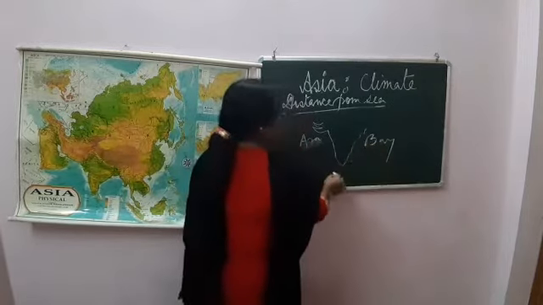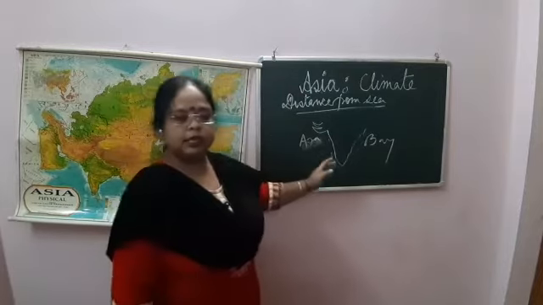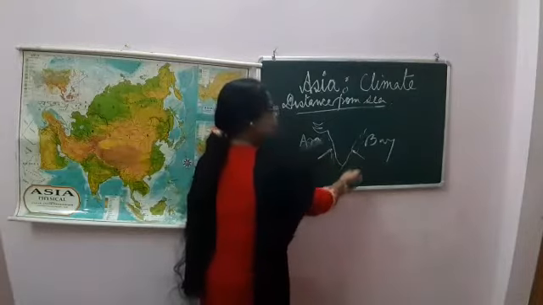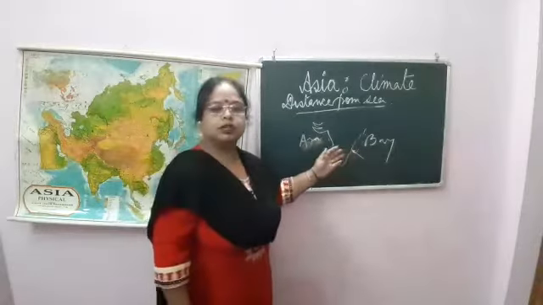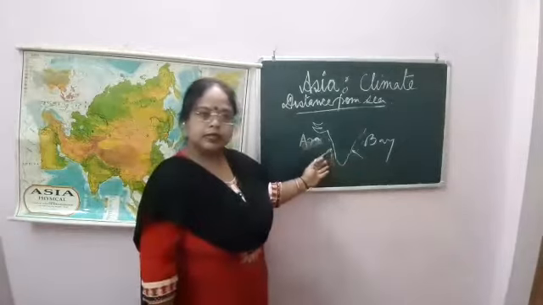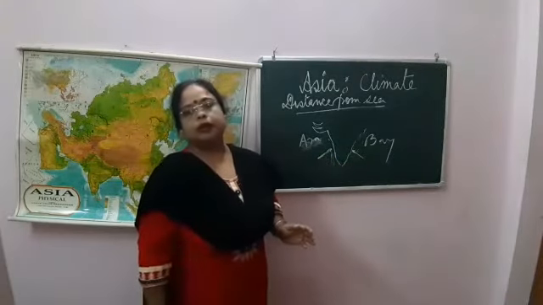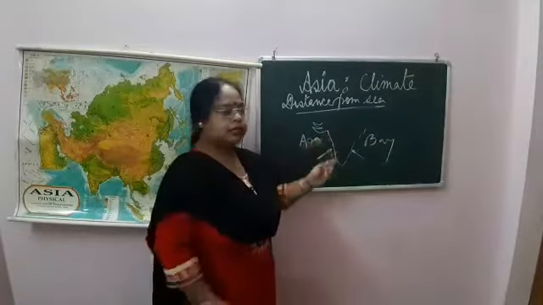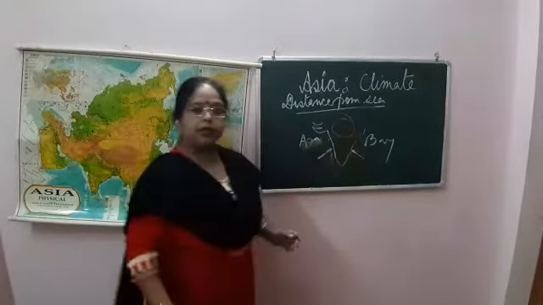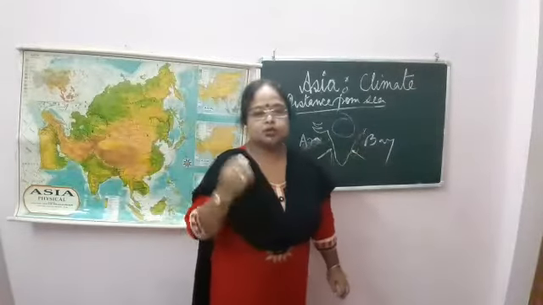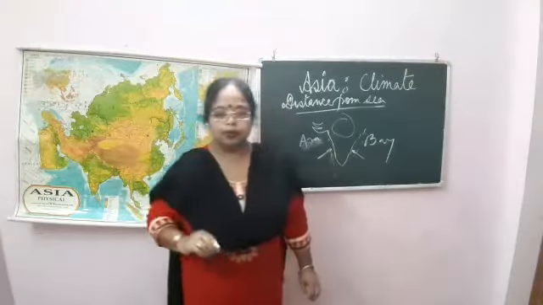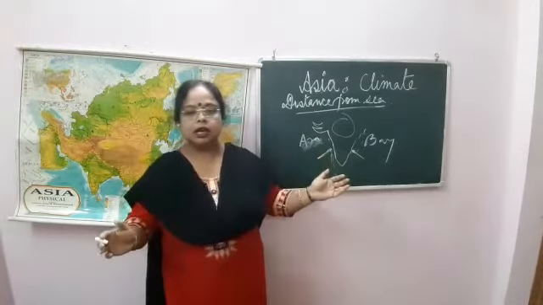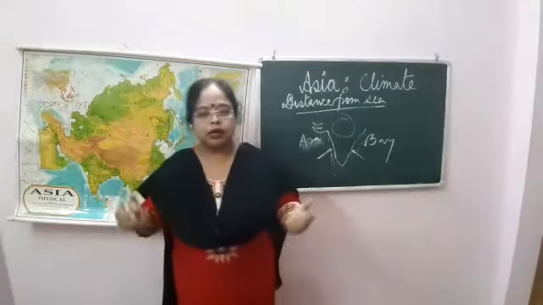This side is beside the seaside, so it gets the effect of land breeze and sea breeze. That's why the places which are very close to the sea have a moderate type of temperature, not too hot, not too cold. And the places far from the sea have a continental type of climate, meaning too hot and too cold. So the vast area of the continent, this Asia, fails to experience a moderate climate.